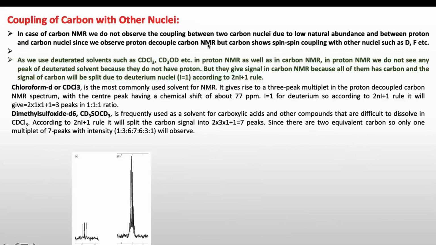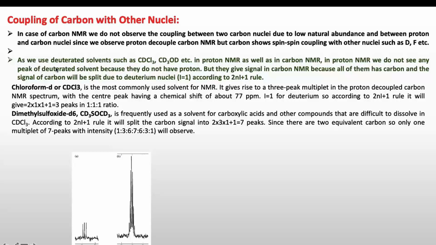Now, coupling of carbon with other nuclei. In carbon NMR, we do not observe coupling between two carbon nuclei due to low natural abundance, and between proton and carbon nuclei since we observe proton decoupled carbon NMR. But carbon shows spin-spin coupling with other nuclei such as deuterium, fluorine and phosphorus, etc.